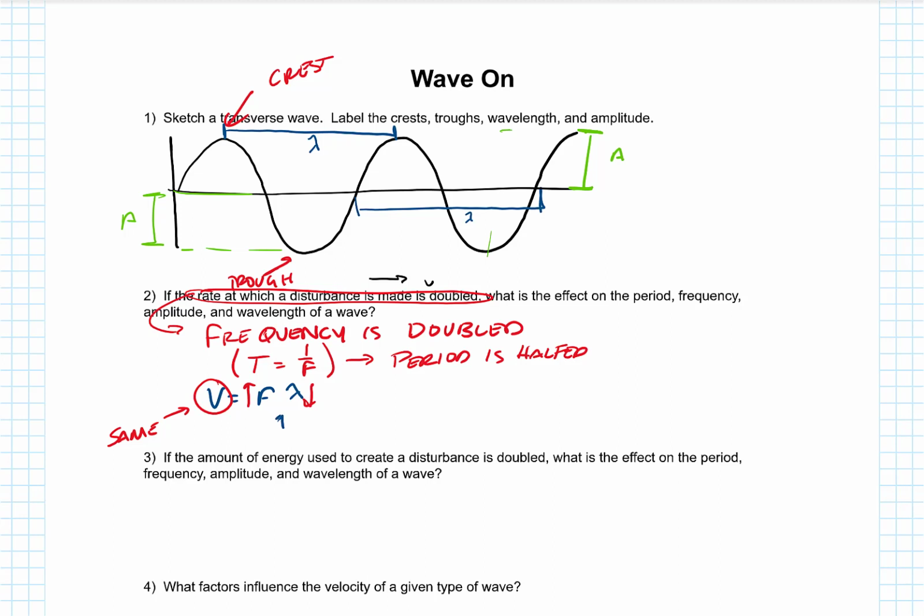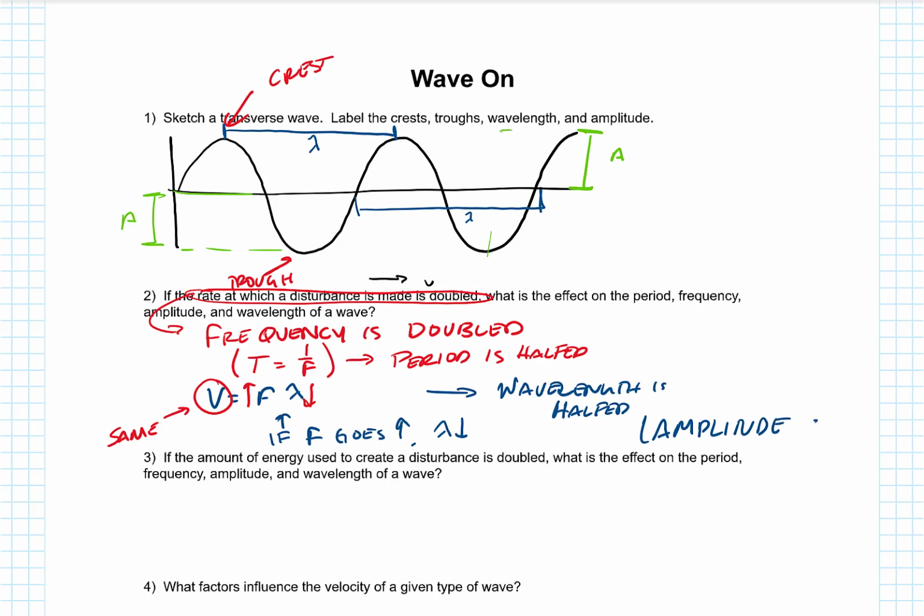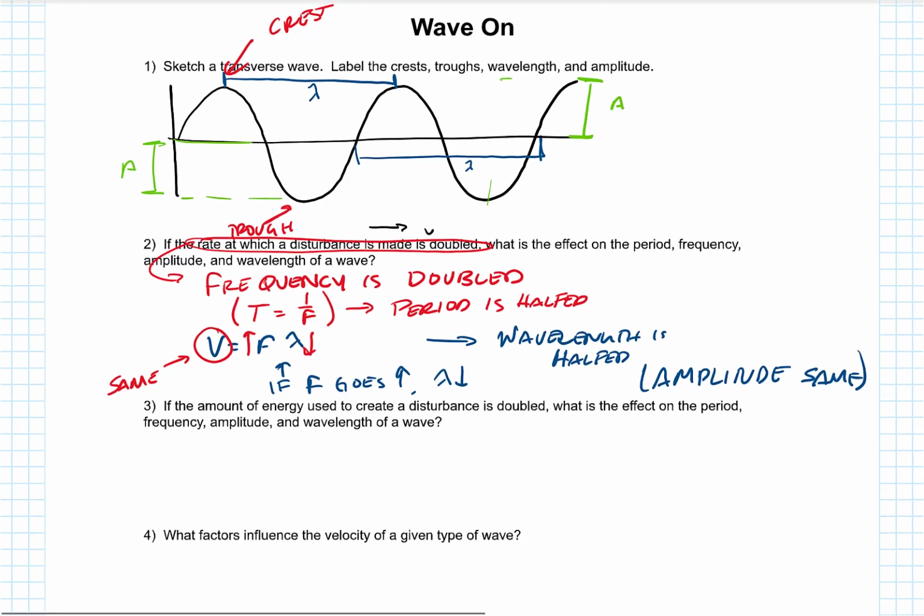That's worth writing. So if the frequency goes up, lambda goes down, so the wavelength is halved. Amplitude is the same. Those are all the changes that happen if we make our disturbance faster.